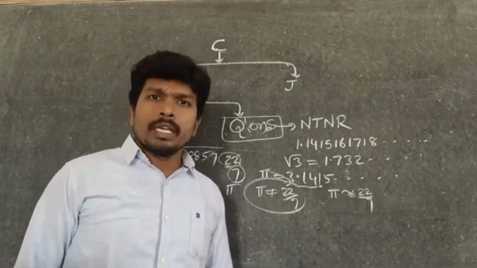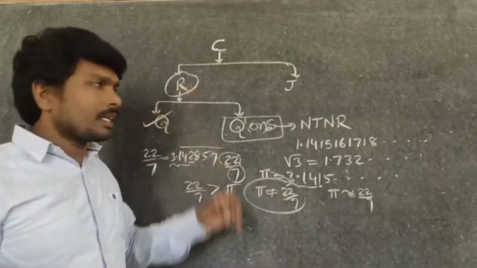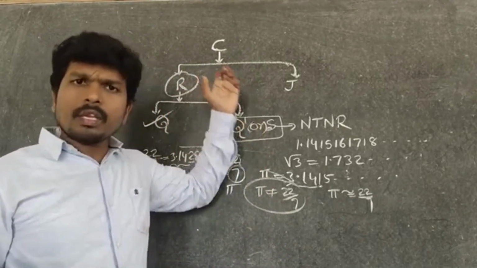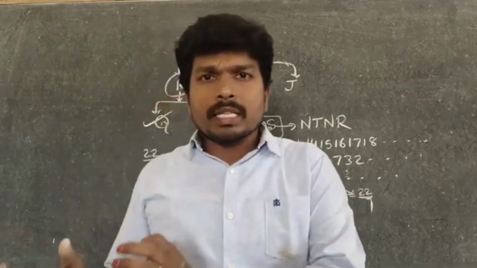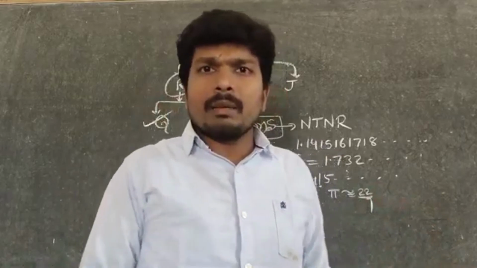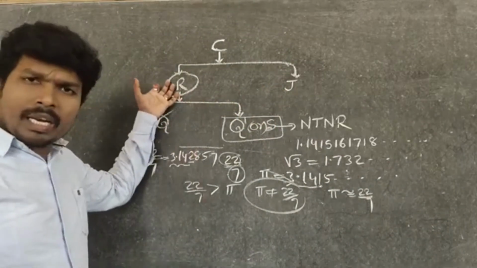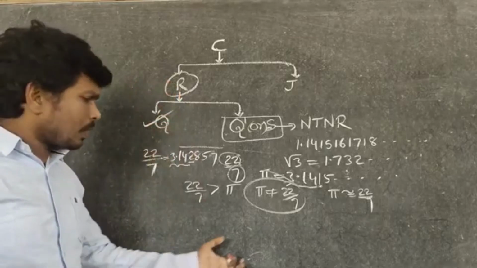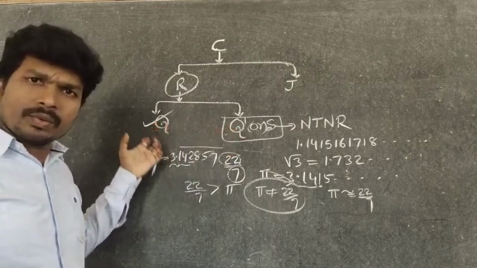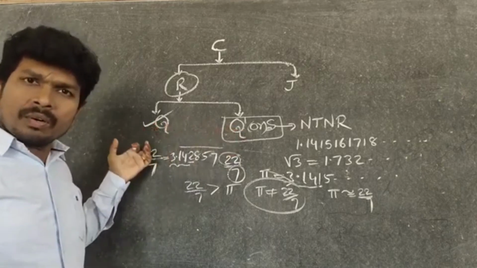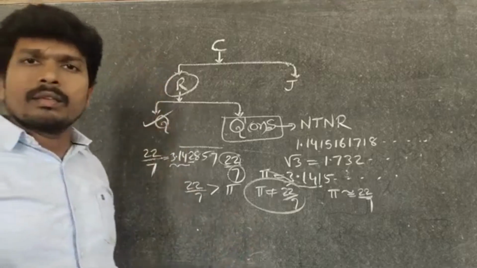Yes. Is 2 by 3 a real number? Yes. Because all rationals are real, all irrationals are real. So in real numbers, all numbers are there: rationals, irrationals, integers, fractions, whole numbers, natural numbers, all are there.